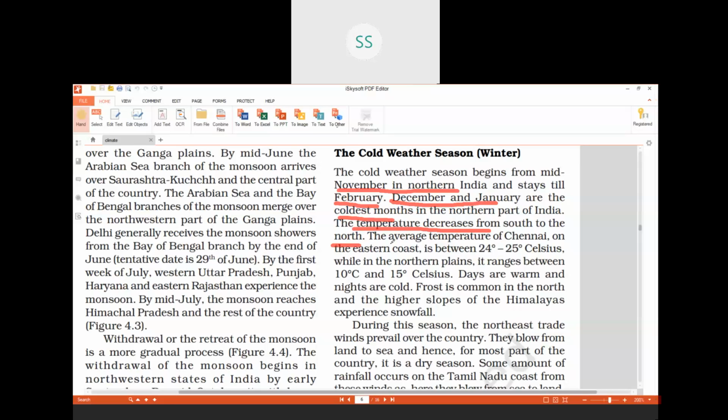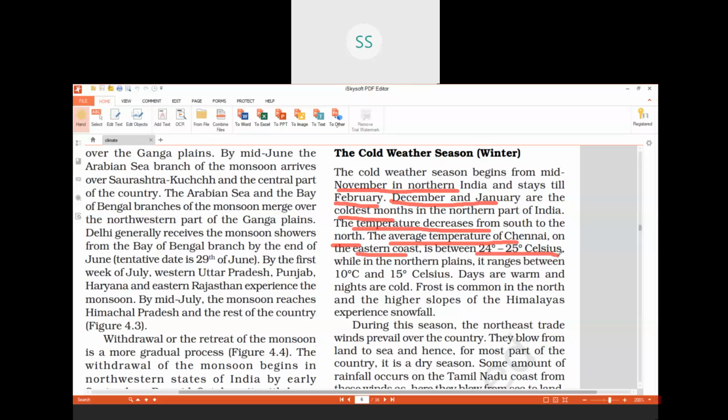But the average temperature at that time in Chennai, which is on the eastern coast, is between 24 and 25 degrees Celsius. We have done that in the winter months, in the whole of especially northern India, temperature is very low. But in the eastern coastal area, especially in Tamil Nadu, temperature is high, 24 to 25 degrees Celsius.